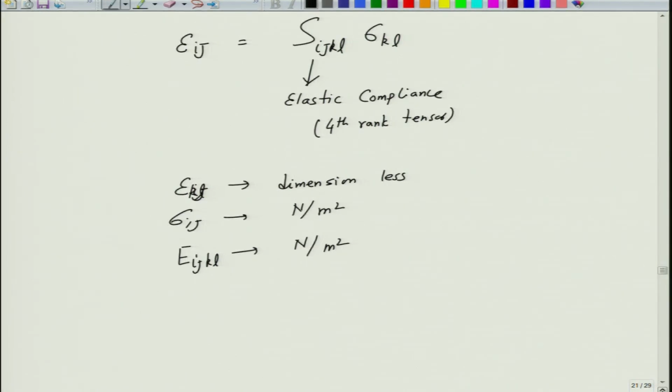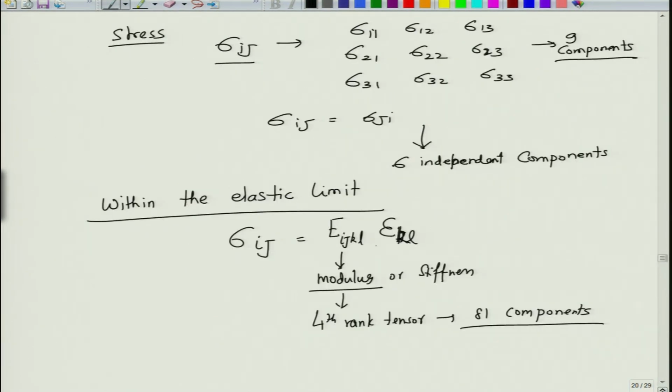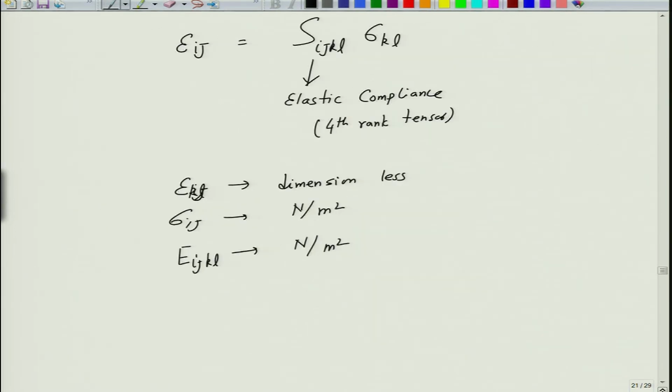So, if you now combine these two quantities, we can say that we have written one for the elastic compliance and another for the modulus stiffness.